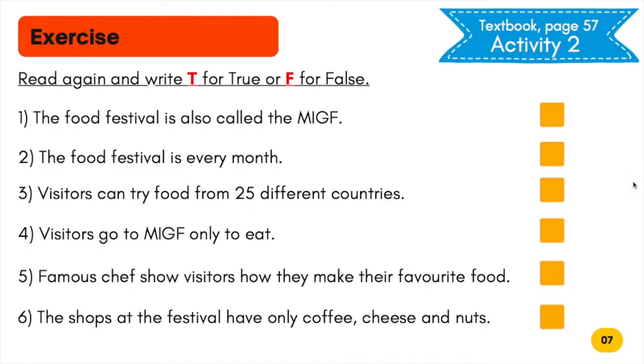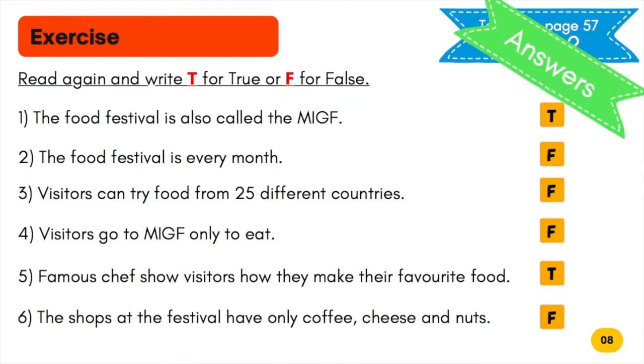I hope you can understand the passage. Now, let's move on to your textbook, page 57, Activity 2. Please copy all these questions in your writing book or your foolscap paper. Copy the instruction. Read again and write T for true or F for false. This is the answer for the exercise that you did.